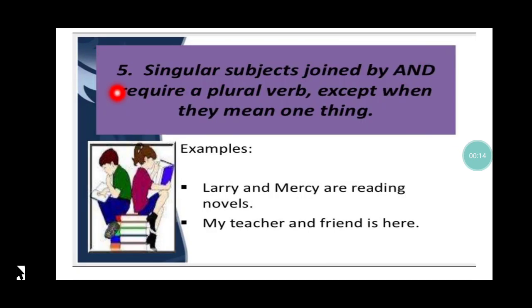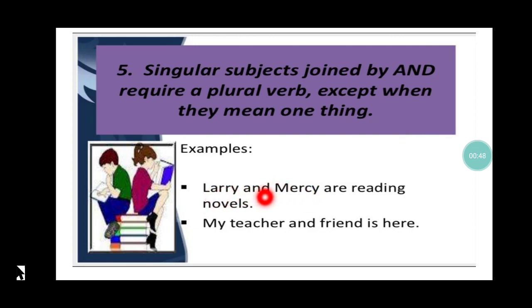We will continue. Rule number 5. Singular subjects joined by 'and' require a plural verb except when they mean one thing. Example: Larry and Mercy are reading novels. Now, if both are singular subjects joined by the word 'and', then usually the verb that follows is plural, because Larry and Mercy refers to two different people, and that's why the subject becomes plural.